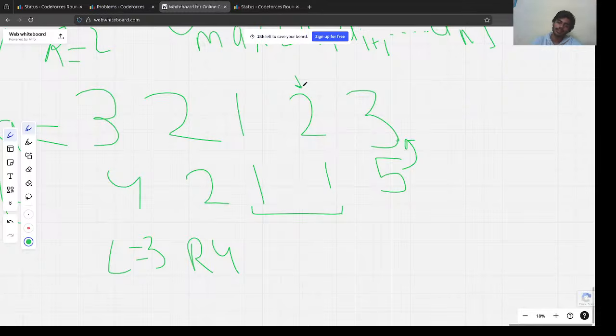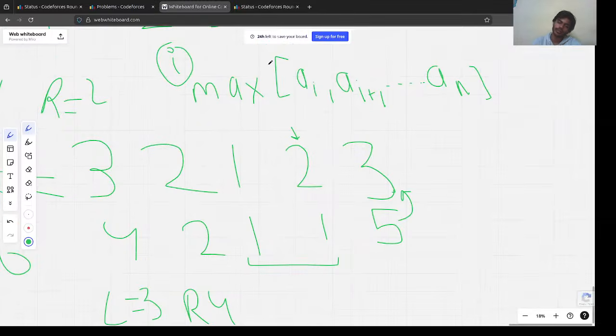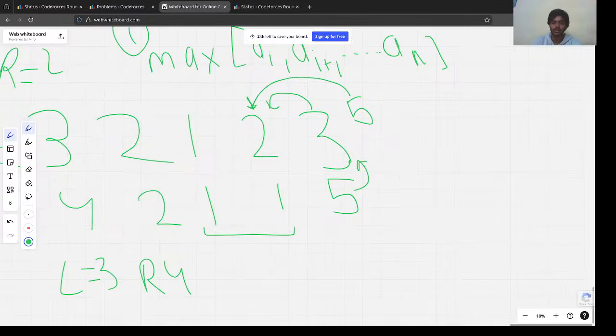Let's start with this one. How can we make this maximum? One observation is that from the first observation we could basically replace 3 here, right? Yeah, that's perfectly fine. It's pretty obvious. But what we could do is first replace this 3 by 5. After replacing it, that 5 that is here, we could replace this here. Got it? So this is our second observation.